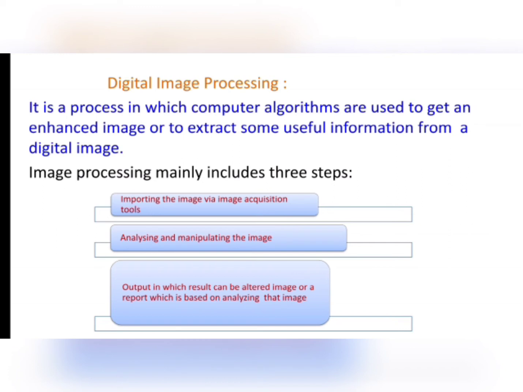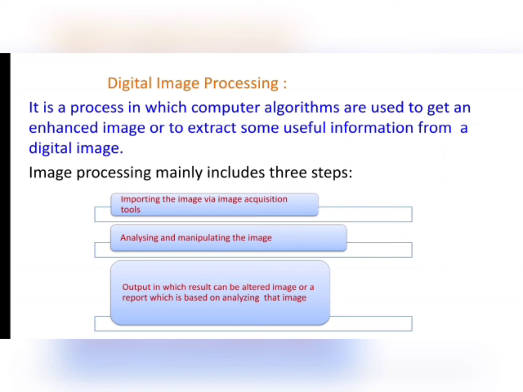Digital image processing is similar to the image processing method, and the only difference is that in digital image processing we use computer algorithms to get an enhanced image or to extract some useful information from a digital image, not only image, from the digital image.